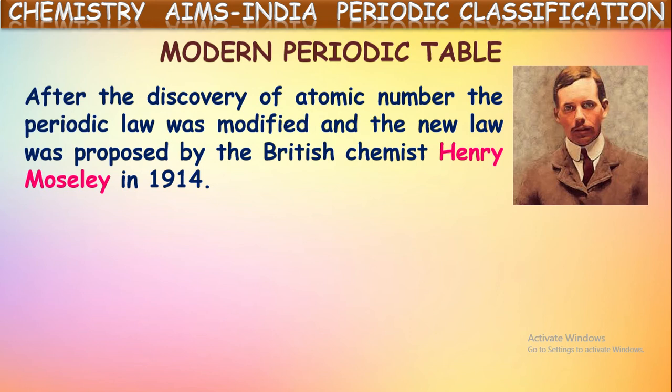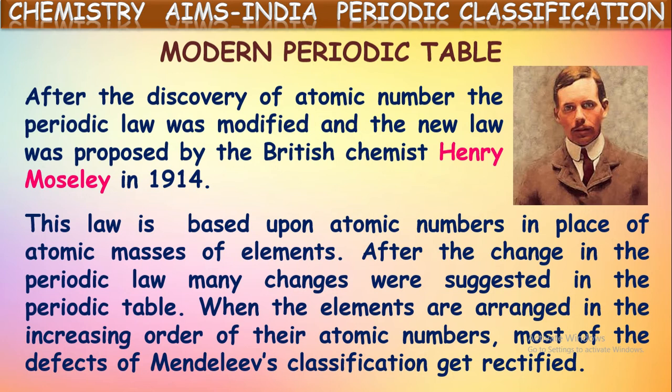So to overcome that, Henry Moseley identified that atomic number is the most suitable basis for classification of elements. If you segregate the elements based upon their atomic number and electron configuration, the classification is much clearer and more convenient. In that way, by taking atomic number into consideration, he classified the elements and prepared the periodic table which we call the modern periodic table.